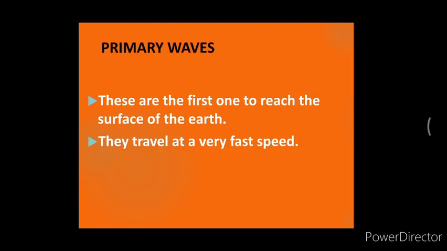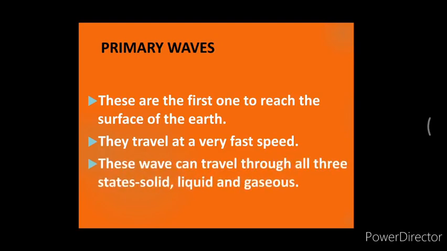The wave moves to and fro. Therefore, these waves are also called forward-backward waves. These waves can travel through all the three states, that is liquid, solid and gaseous. But while traveling through liquid medium, their direction gets changed. It is because of the primary waves that the buildings on the earth's surface move back and forth.